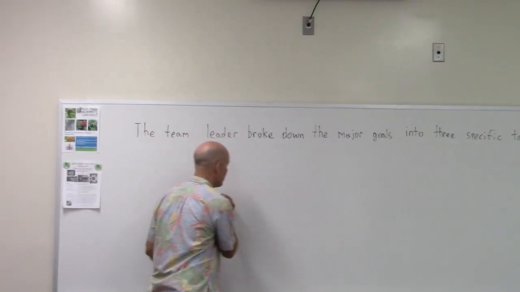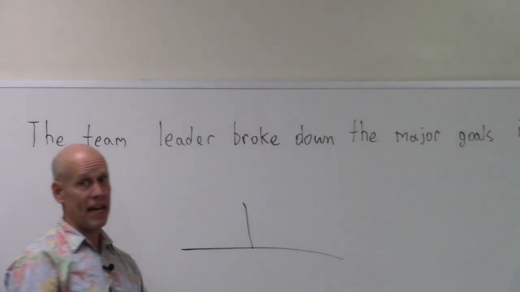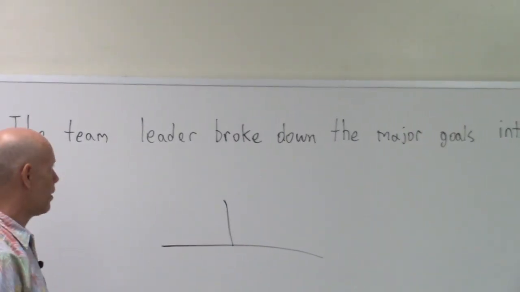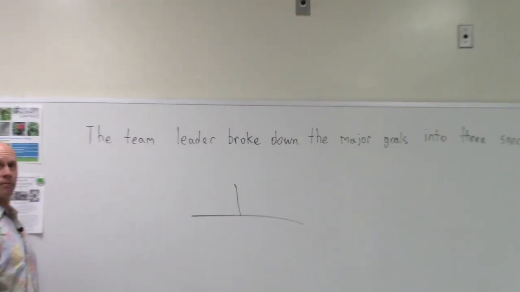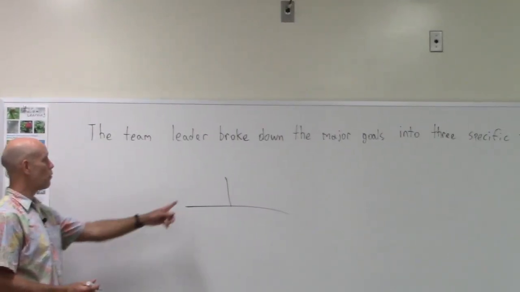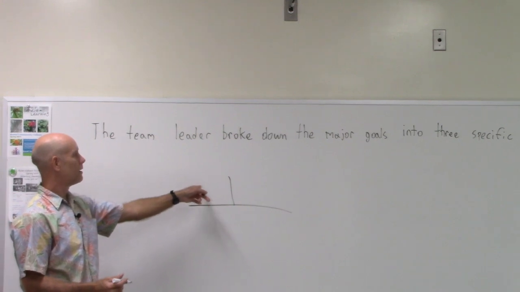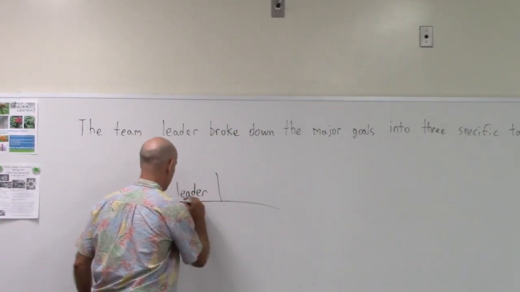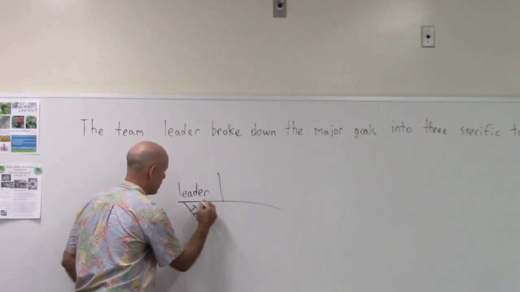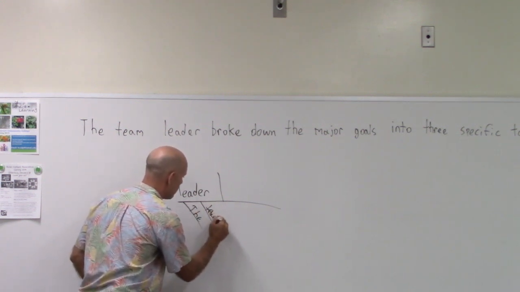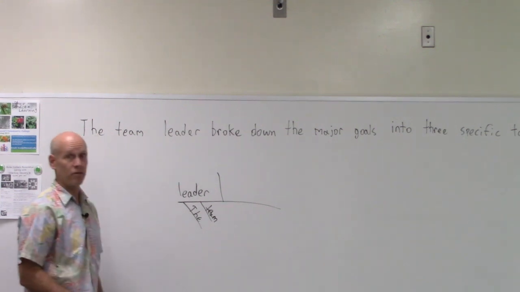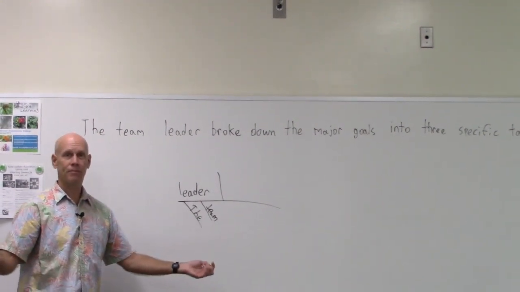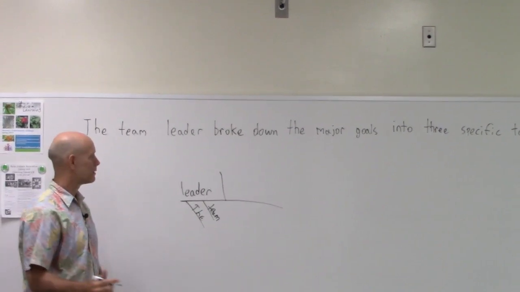Okay, once again, the diagram is not an extra task. It's a tool to help you figure out and sort all these things out. What's the subject, buddy? The team leader. All right, so what's the one word that goes here? Leader. Okay. Which leader? The team leader. Okay. What's my next question I'm going to ask myself? Team leader must have been up to something, right? What would the team leader do? He broke down the major goals.